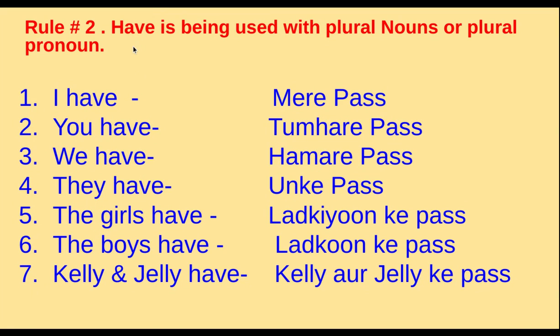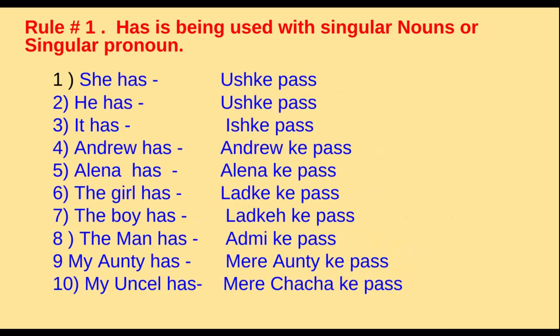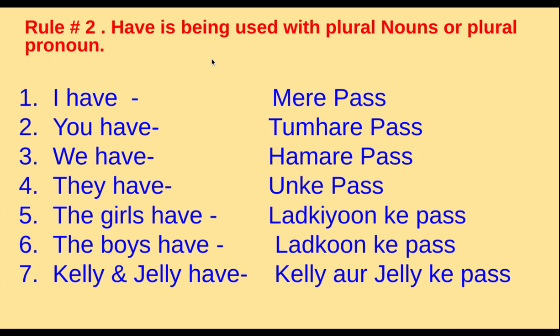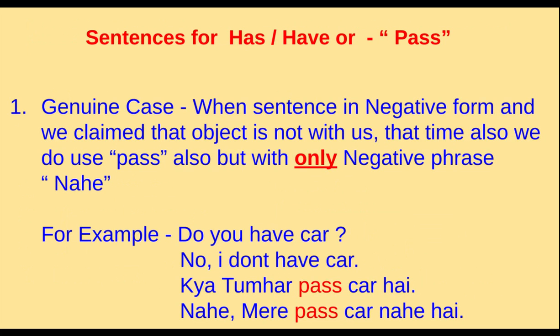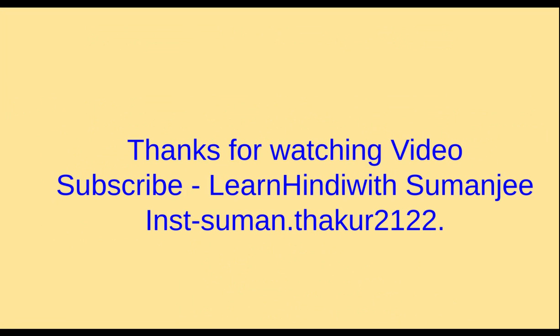Second is have. Generally, have is considered plural. So has can be used for singular and have can be used for plural nouns and pronouns. So it will be like: I have, you have, we have, they have, the girls have, the boys have, Kelly and Jelly have. It will be मेरे पास, तुम्हारे पास, हमारे पास, उनके पास, लड़कियों के पास, लड़कों के पास, कैली और जेली के पास. So this we have understood.